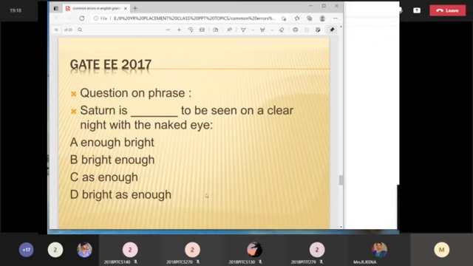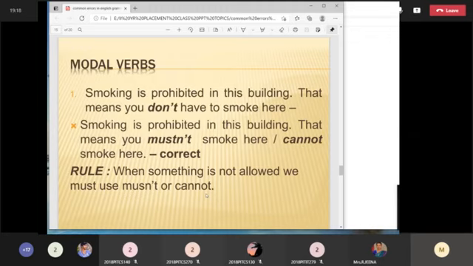It is taken from the GATE 2017 question on phrases. So Saturn is nothing but one planet. "Saturn is dash to be seen on a clear night with the naked eye." So which one is the right answer? Here I have not given you the right answer in bold. You are going to choose the correct answer. It's nothing but questions on phrases. Before going into this particular question, we'll just finish the modal verbs also.